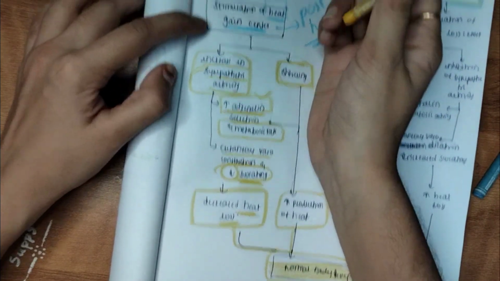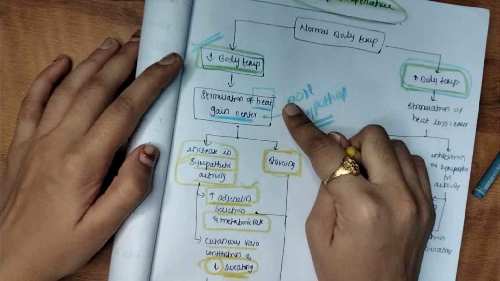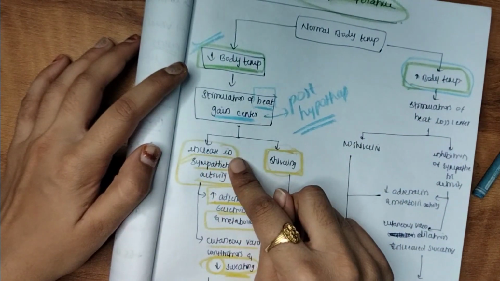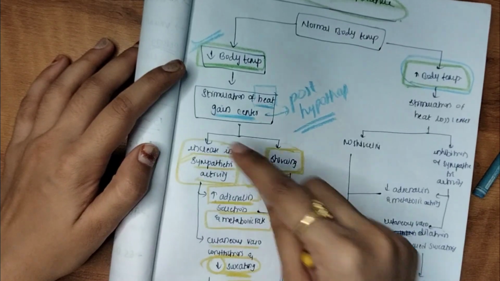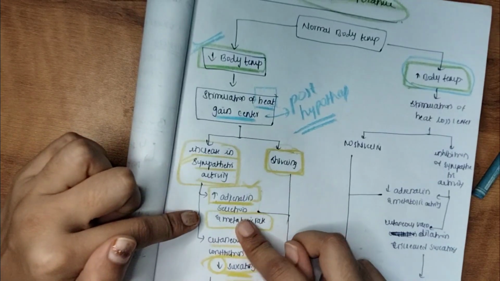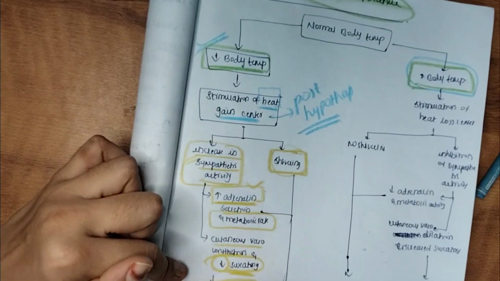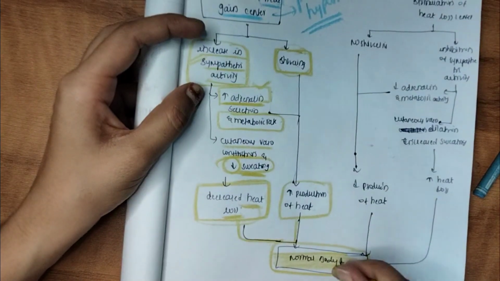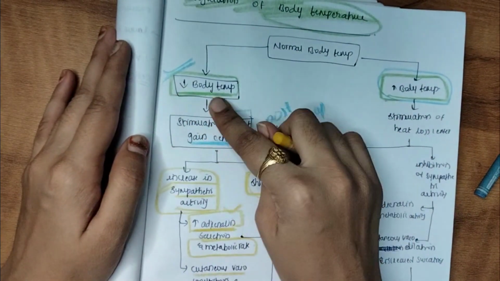So we'll review this once again. When the body temperature is decreased, there is stimulation of the heat gain center. Because of this, there is an increase in the sympathetic activity and an increase in shivering. Because of the shivering, there is production of heat, and because of the sympathetic activity, there is increasing adrenaline secretion and increasing metabolic rate, and there is vasoconstriction and decreasing sweating, which all lead to decreased heat loss, and this will help in gaining the normal body temperature. So this is what will happen when the body temperature is decreased.